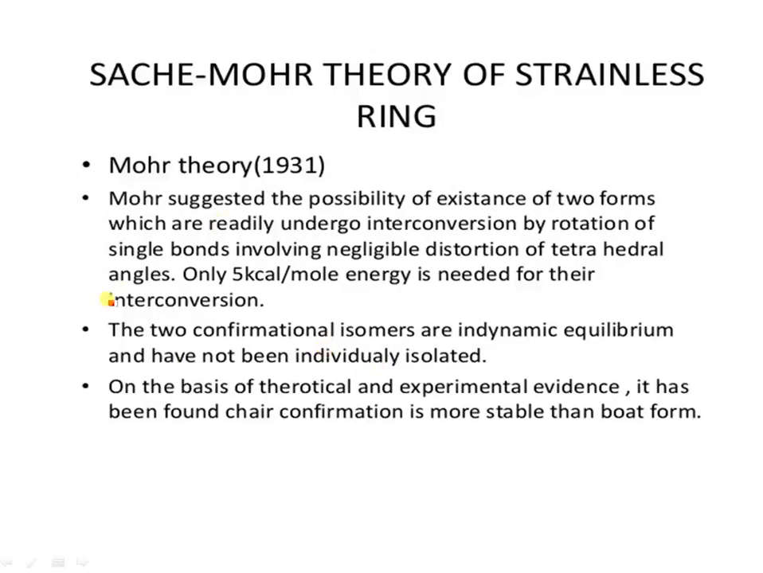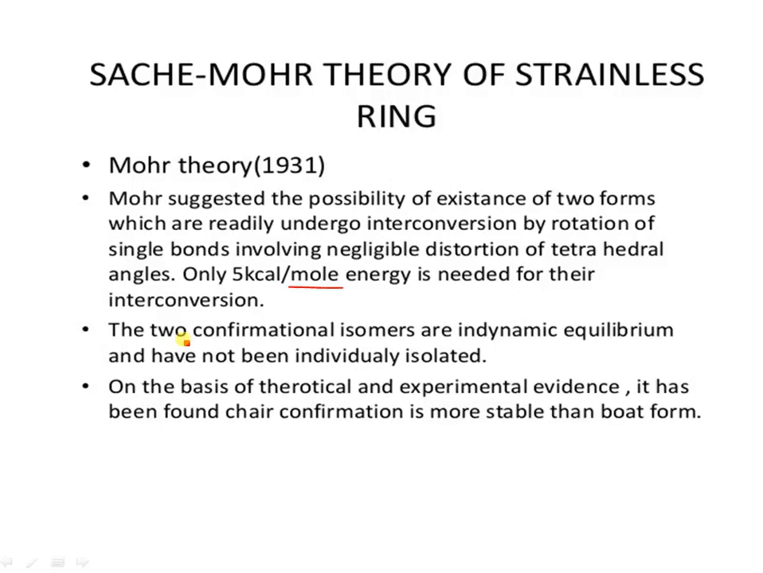Sachse-Mohr theory: Mohr in 1931 suggested that cyclohexane exists in two forms, which readily undergo interconversion by rotation of single bonds involving negligible distortion of tetrahedral angles. Only 5 kilocalories per mole of energy is needed for their interconversion, meaning one form is converted into another. In cyclohexane, the two conformational isomers are in dynamic equilibrium and have not been individually isolated.